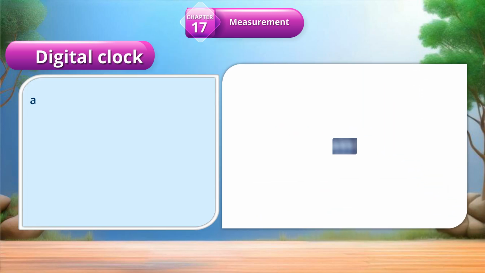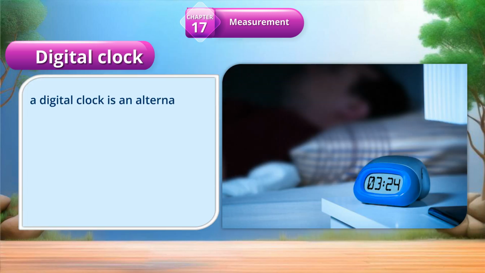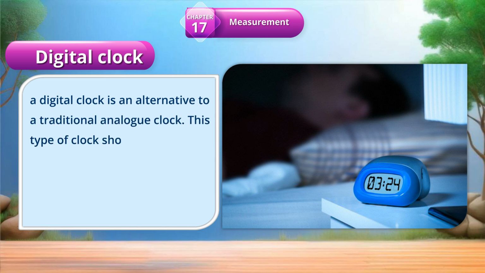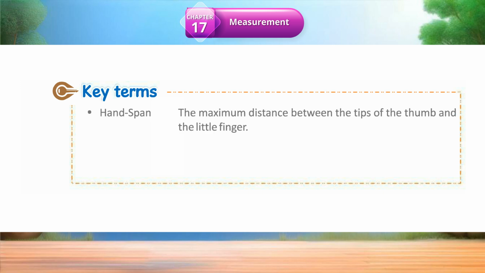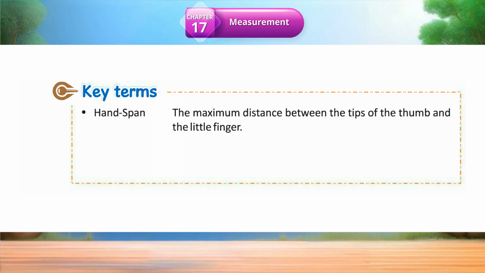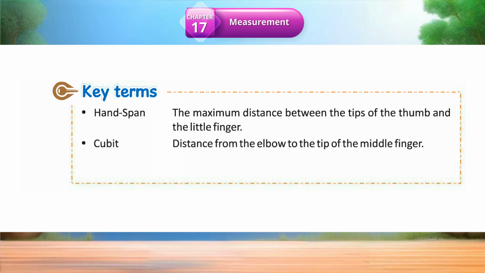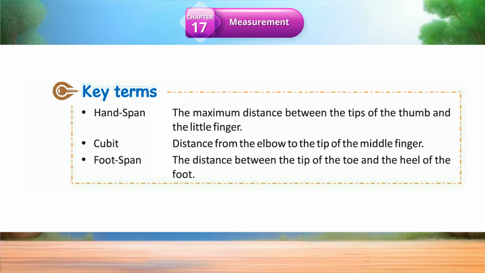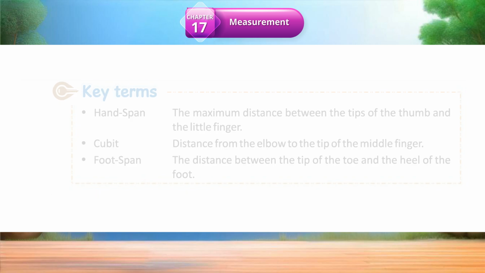Digital clock. A digital clock is an alternative to a traditional analog clock. This type of clock shows numbers to display the time in a digital format. Key terms. Hand span, the maximum distance between the tips of the thumb and the little finger. Cubit, distance from the elbow to the tip of the middle finger. Foot span, the distance between the tip of the toe and the heel of the foot.